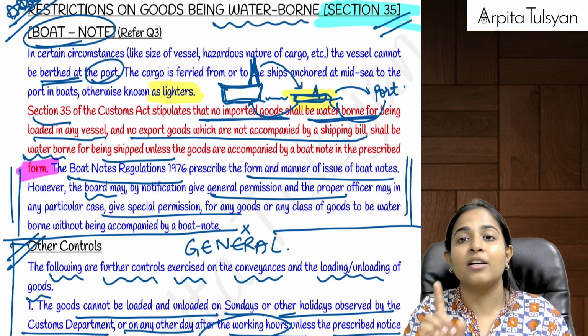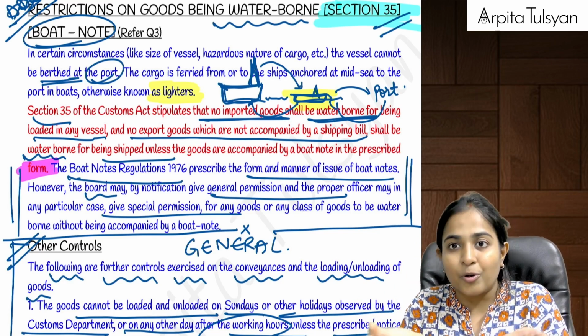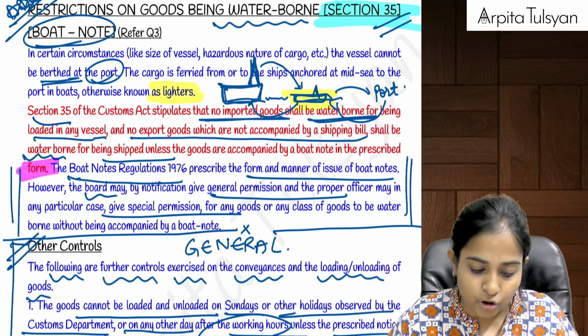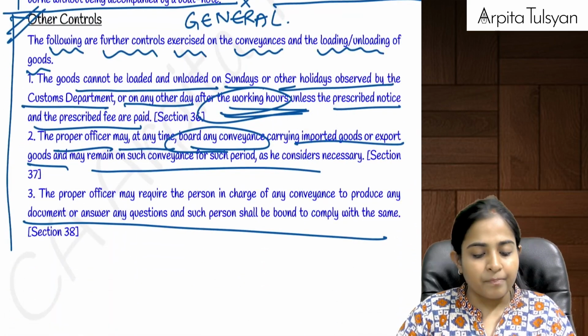Otherwise the goods cannot be waterborne. Goods cannot be waterborne means the goods cannot be kept in those small boats, and it cannot be brought till the shore, till the customs port. Are you clear with this? Okay.